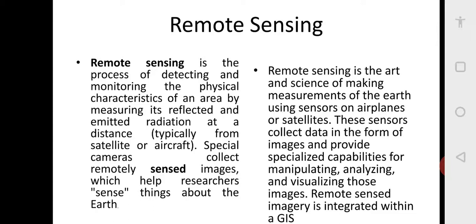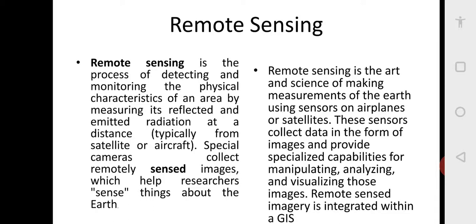Like from the satellite images, we can make out. In our earlier discussion, I have shown you Arctic ice that is melting. So that picture was taken by satellites, and it is being taken regularly now to see the variations in the physical characteristics.